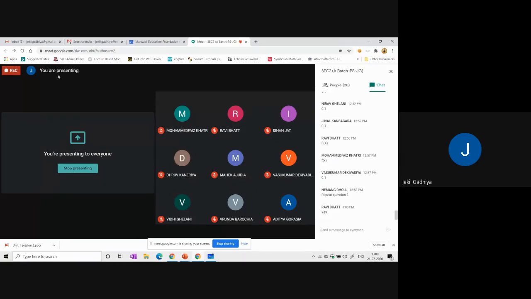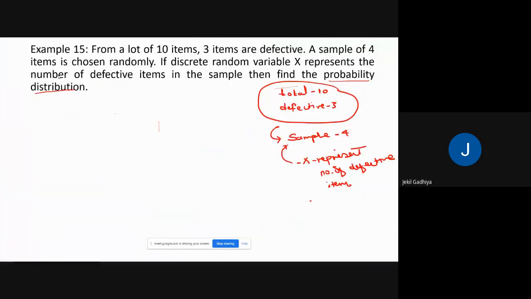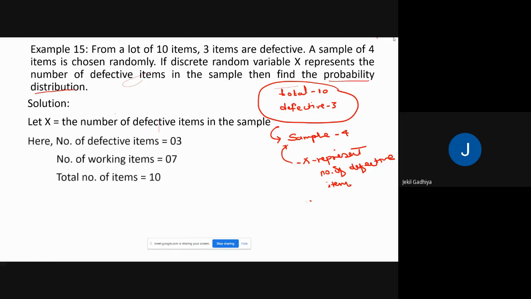Okay. Now, if you look at the question, the total number of items is 10 and 3 are defective. If 3 are defective, then 7 are working. So first we assume the number of defective items in the sample as x. The number of defective items is 3, therefore the working items are 7, and the total number of items is 10 here.